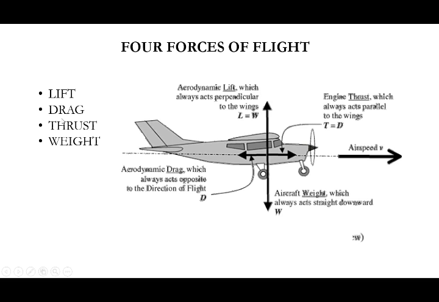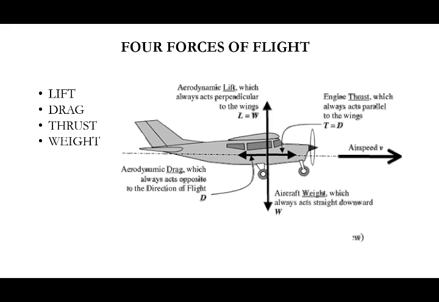And then thrust. Thrust is a force created by the engine or propeller. Here we can say Newton's second law and Newton's third law are used for producing thrust. What is Newton's second law? Newton's second law is thrust is equal to mass into acceleration.